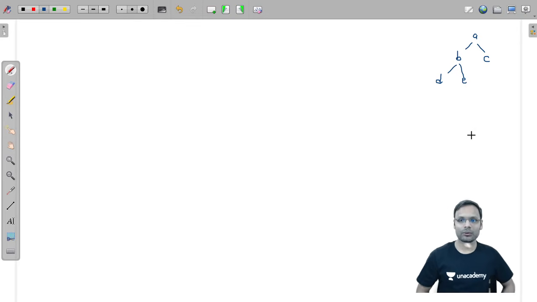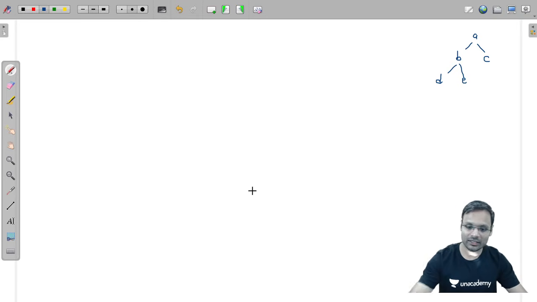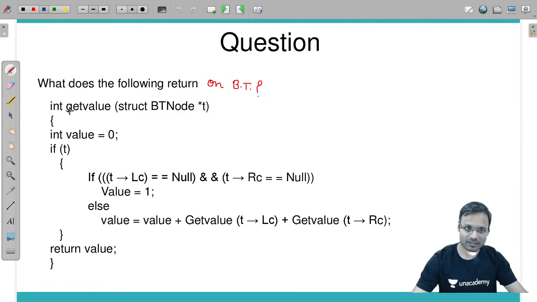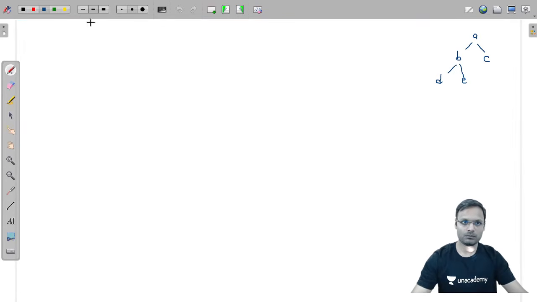This is the tree I have taken. Now, suppose on this particular tree I have called this function. This is the get value function, which I have called on the root. So assuming that the tree pointer is pointing to this particular node A.